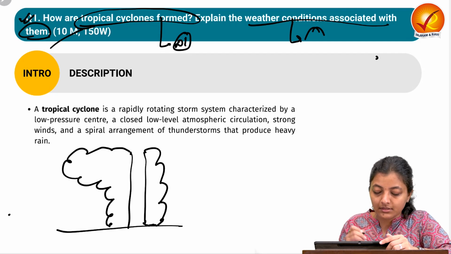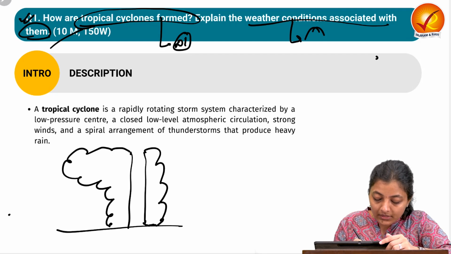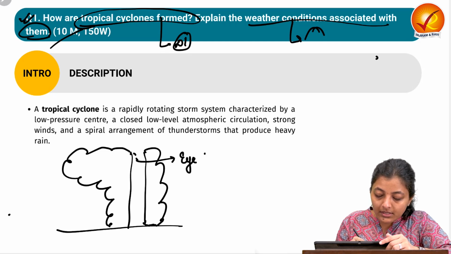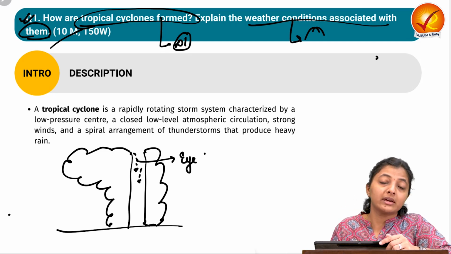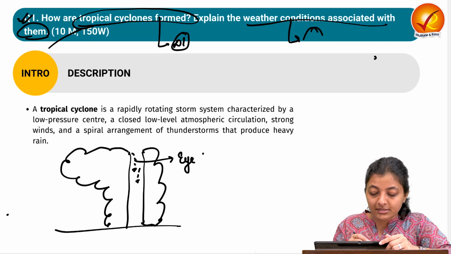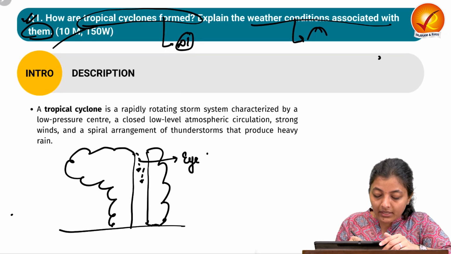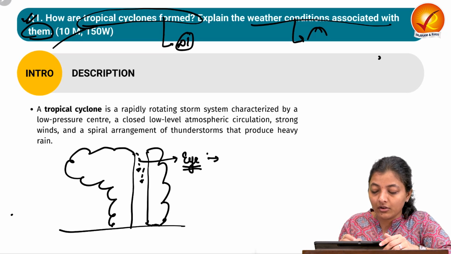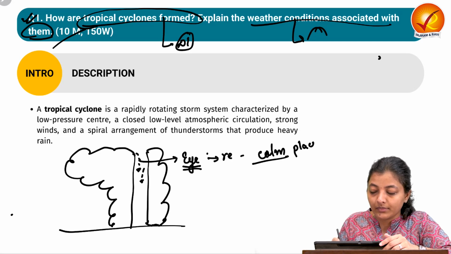So this is the structure of tropical cyclone. This is the region, the eye. In this, somewhat very low, very few variable diverging winds are there. Otherwise, this is the area or the region of calm place.